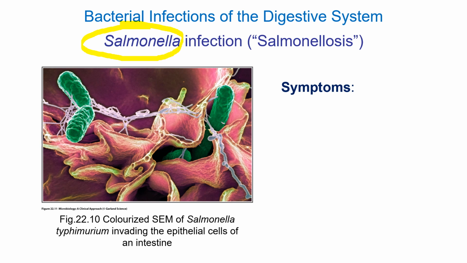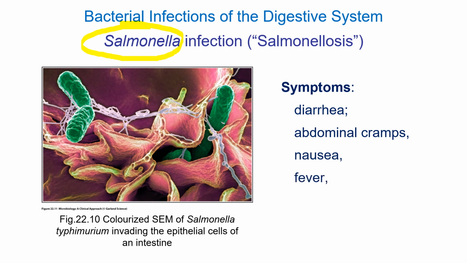So what kind of symptoms are we talking about? Diarrhea, that's the usual gastrointestinal symptom. Abdominal cramps, sometimes significant pain. We can talk about nausea, fever, and a few other symptoms are pretty typical of Salmonella infections. Vomiting as well, of course. Diarrhea and vomiting tend to go hand in hand.